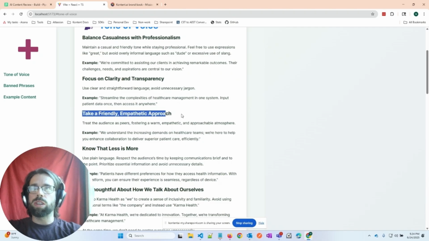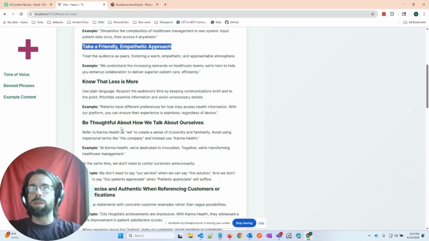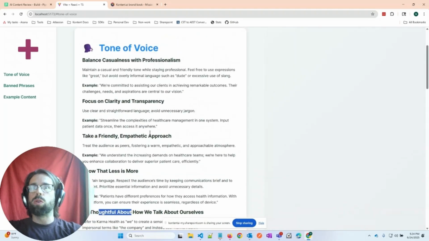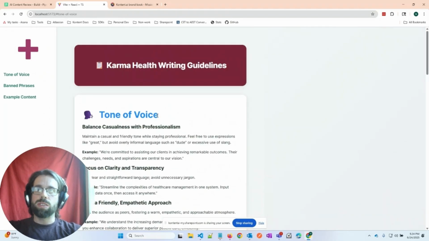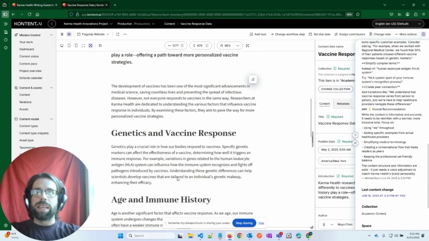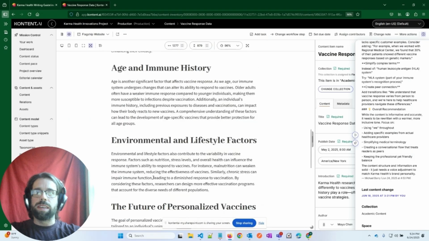So Karma Health wants to be friendly, empathetic. They want to be thoughtful and authentic. So it's really an emotionally based tone of voice rather than just pure cold academic accuracy that this organization is trying to embody with their content. So I think that's a decent recommendation based on how the article was written and some of the content that is in here.